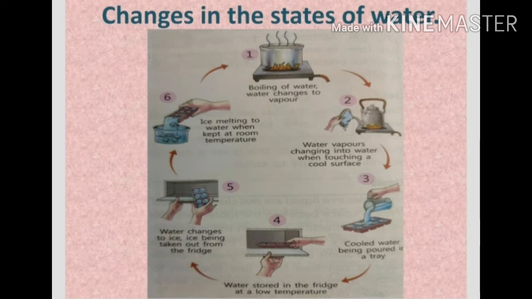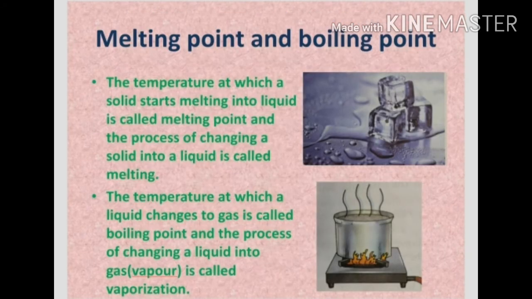Ice being taken out from the fridge. And now in the sixth figure, these are poured in a bowl. Then the ice melts to form water when kept at room temperature. And then the first figure again, the water is allowed to boil on a burner. So in this way, the change of states of water takes place from gaseous to liquid and from liquid to solid.